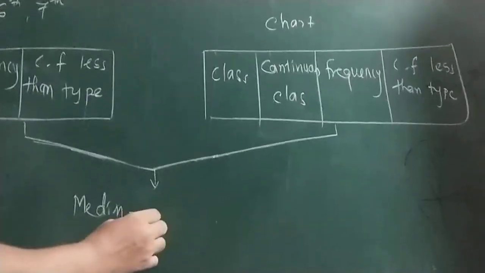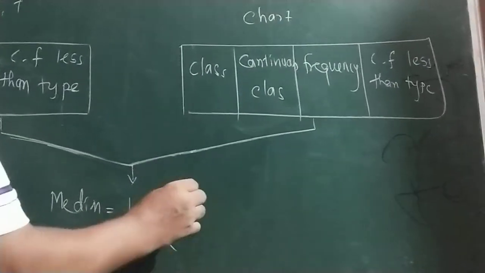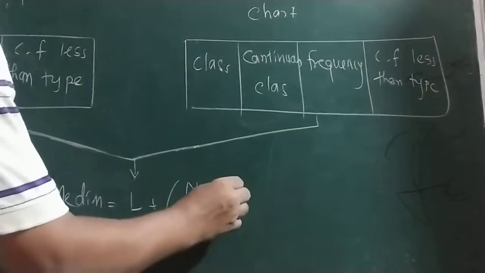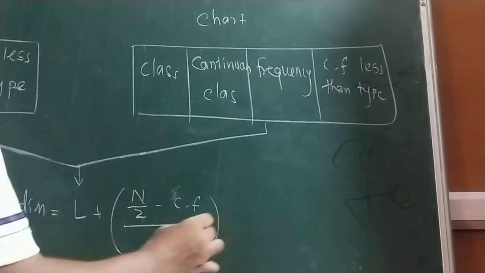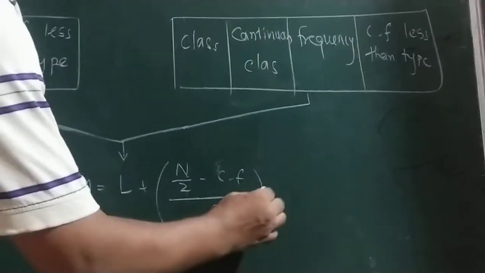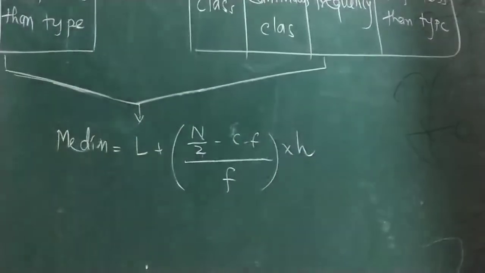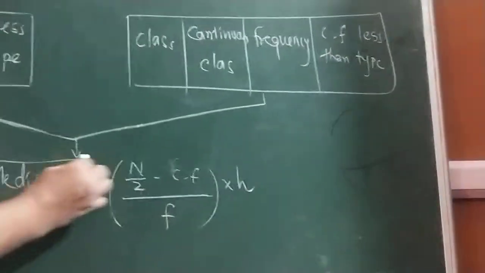Median is equal to L plus n upon 2 minus CF upon F. F means frequency, outside, into H. H is the difference between class.